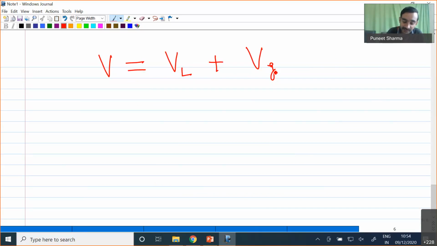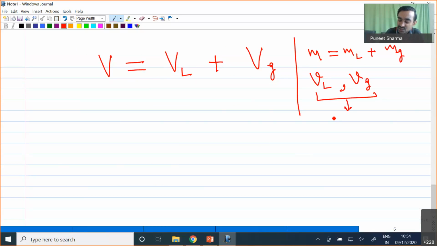The total mass M is also equal to the mass of liquid plus the mass of gas. And let small vL and small vg be the specific volumes of the liquid and vapor phases.